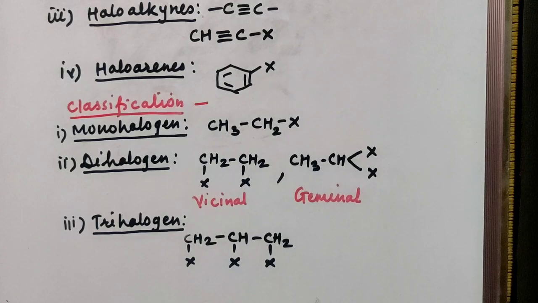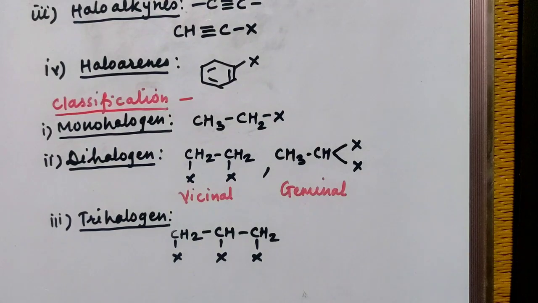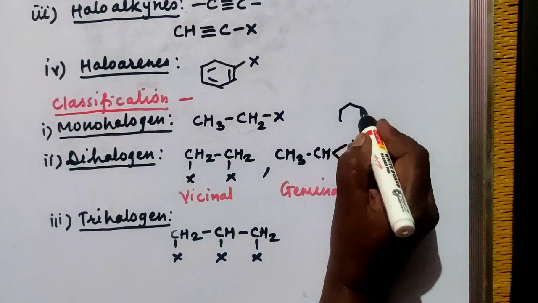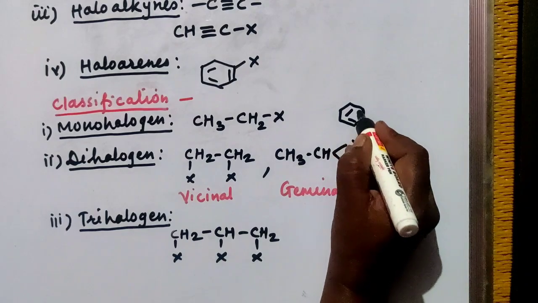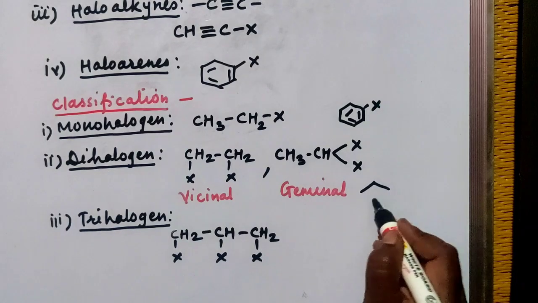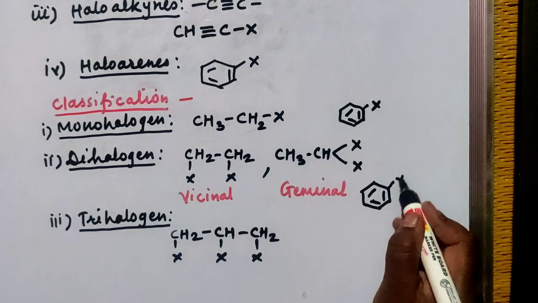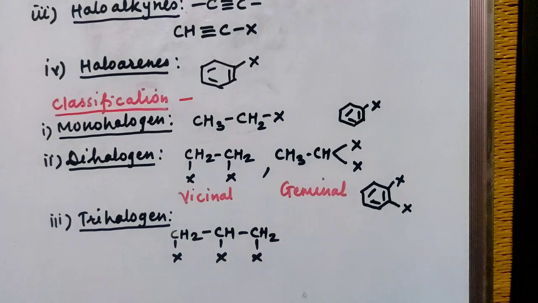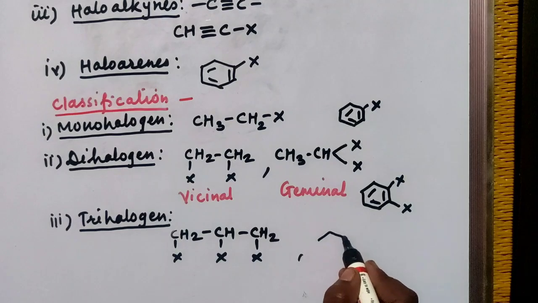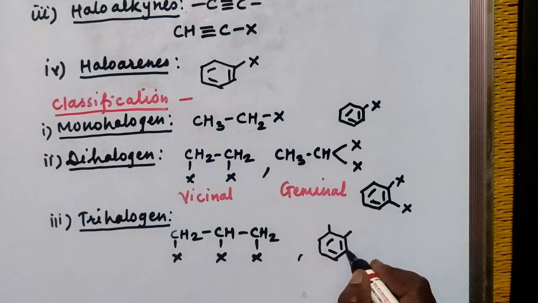If aromatic compounds are there, then in the case of a monohalogen derivative, one hydrogen is replaced by one halogen atom. Wherever there are dihalogen derivatives of arenes, two hydrogen atoms of the aromatic ring are replaced by two halogen atoms, and wherever there are trihalogen derivatives of arenes, the same thing, three hydrogen atoms of the aromatic ring are replaced by three halogen atoms.